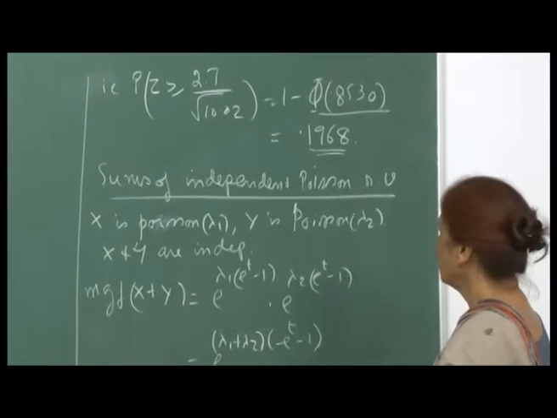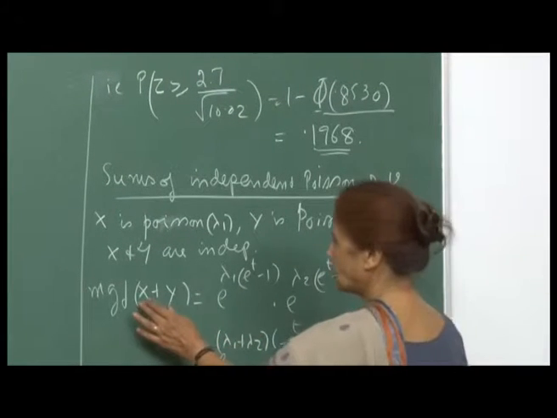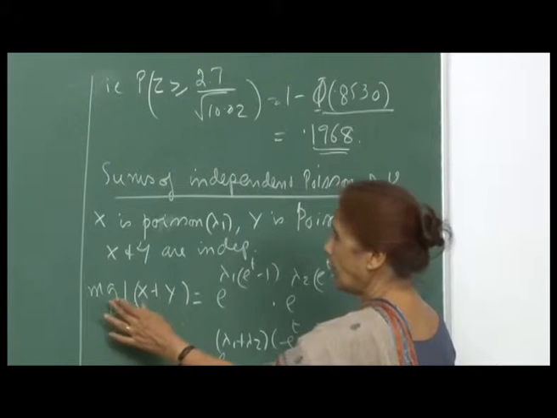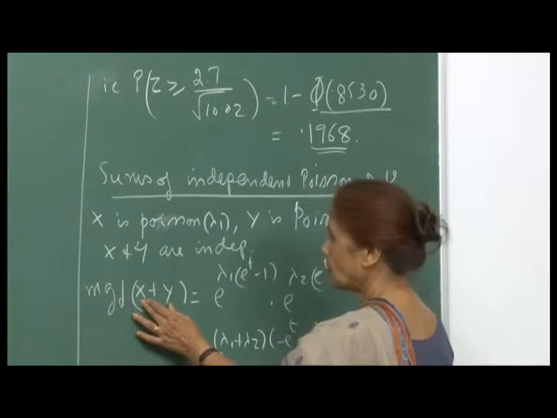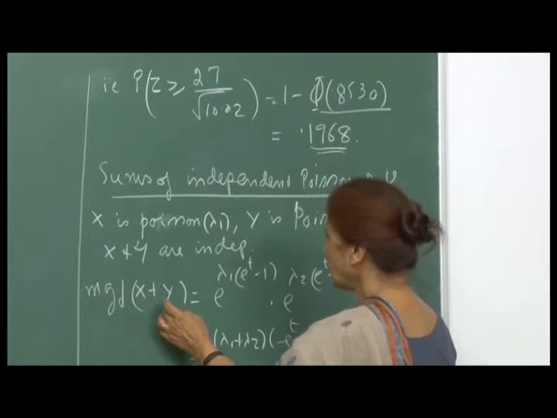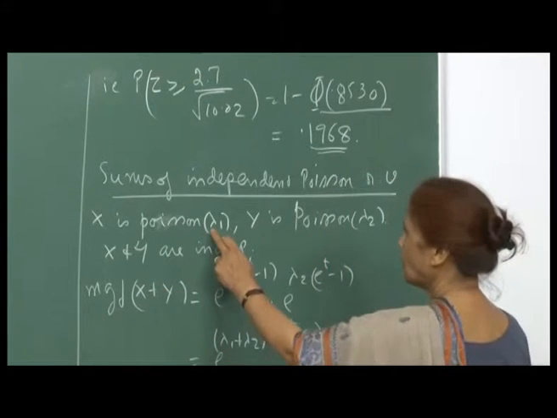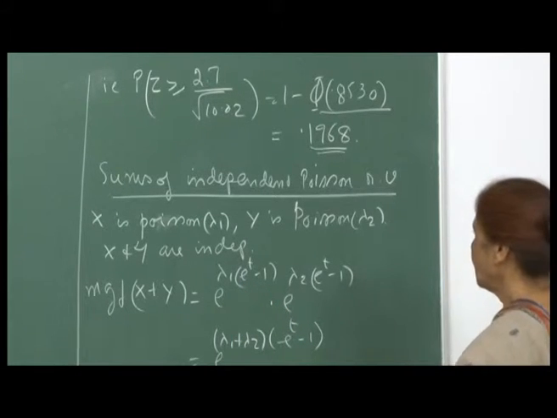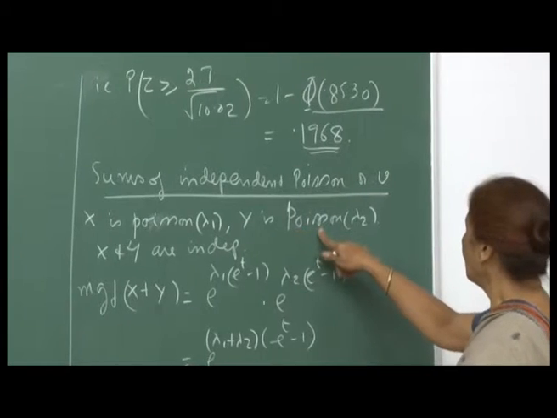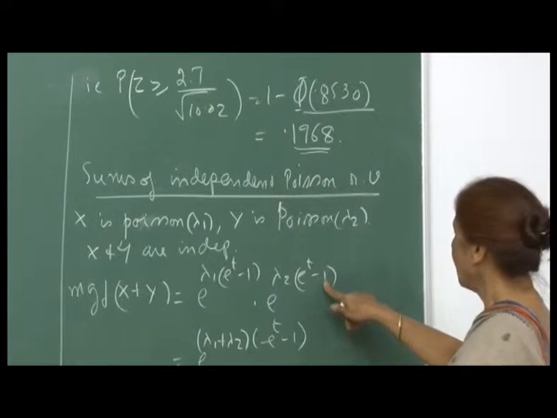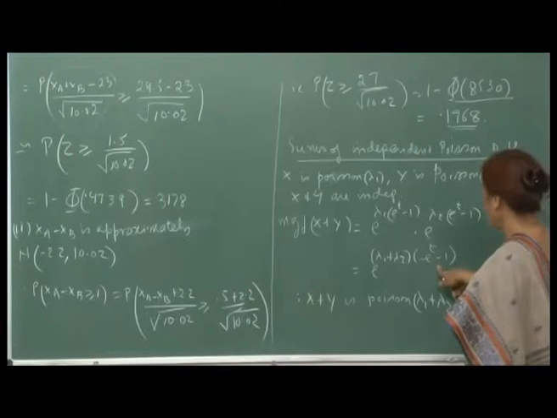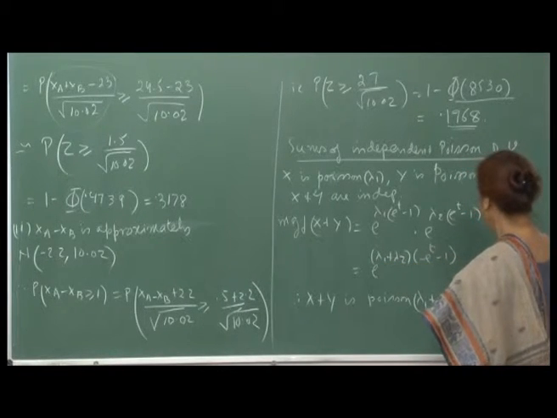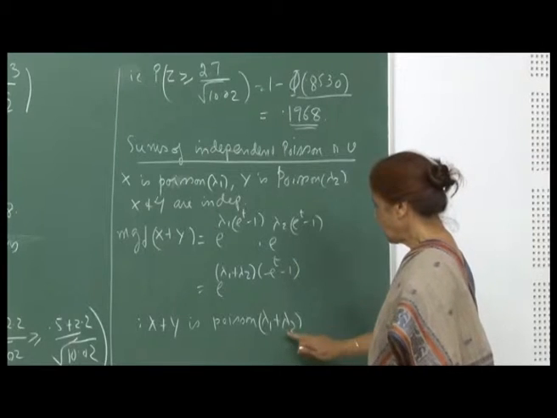Let us look at the distribution of X plus Y. Since X and Y are independent, the MGF of X plus Y will be the product of the MGFs of X and Y. The MGF of a Poisson lambda 1 is e raised to lambda 1 into (e raised to t minus 1), and the MGF for Y is e raised to lambda 2 (e raised to t minus 1). Therefore, this adds up to e raised to (lambda 1 plus lambda 2)(e raised to t minus 1), and this is a Poisson lambda 1 plus lambda 2.